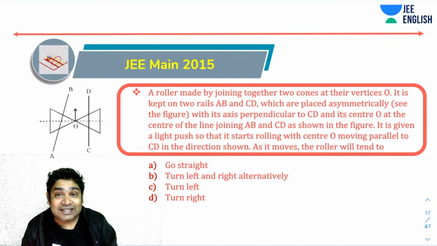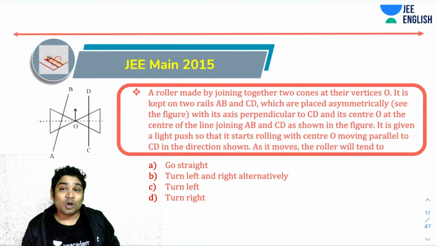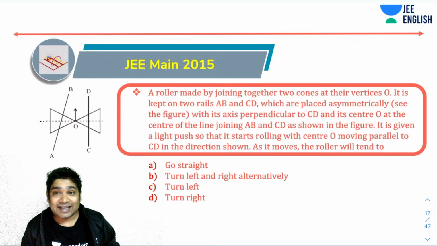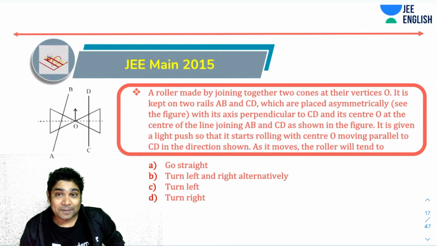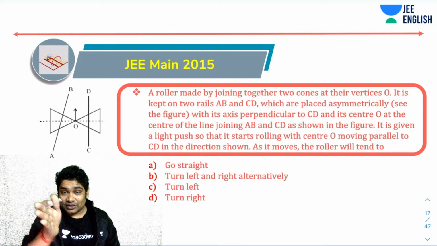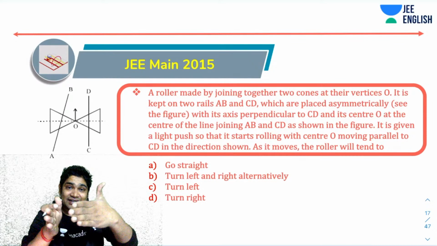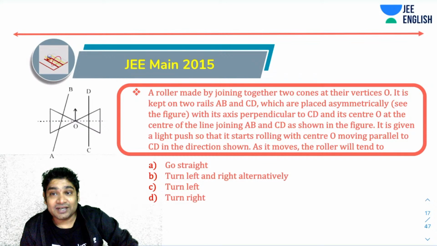This says a roller made by joining together two cones at their vertices O is kept on two rails AB and CD, which are placed asymmetrically. So your CD is straight and AB is tilting like this. This is interesting. Pay attention.